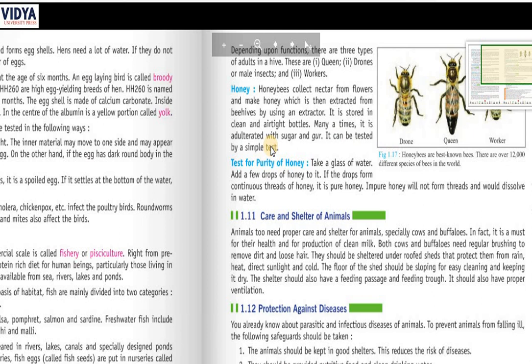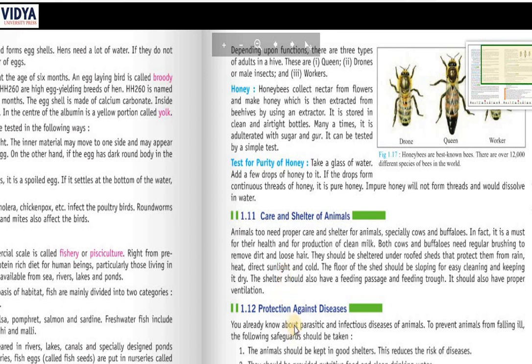Now to test whether the honey is pure or not, let's see how to test. Test for purity of honey. Take a glass of water, add a few drops of honey to it. If the drops form continuous threads of honey, it is pure honey. Impure honey will not form threads and would dissolve in water. So this is the way in which you can test the purity of honey.